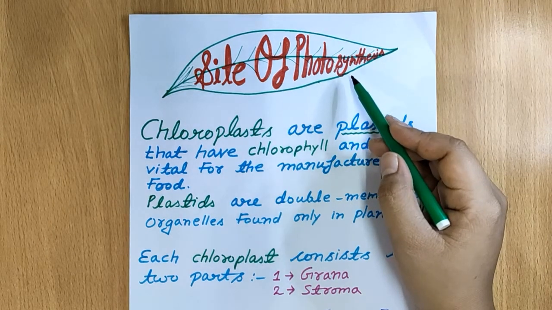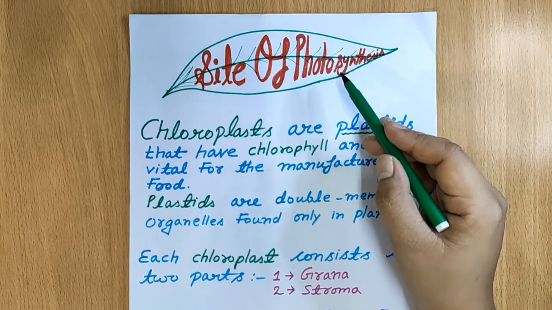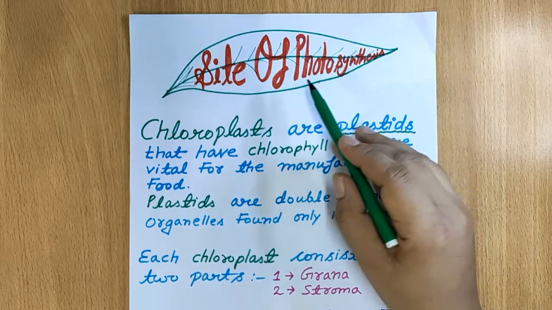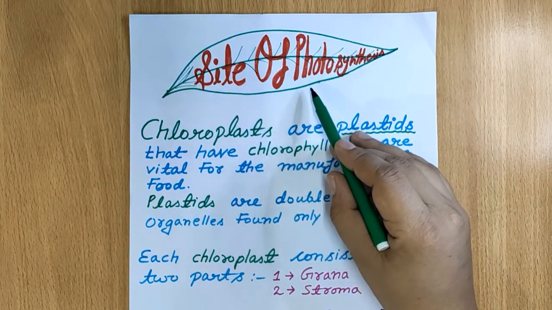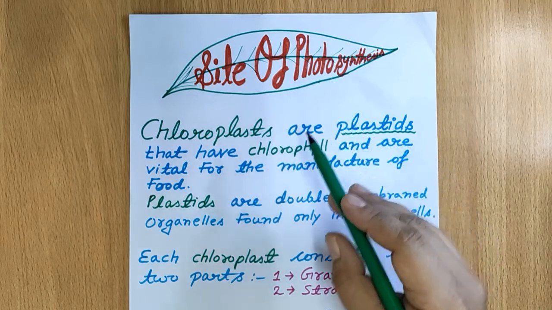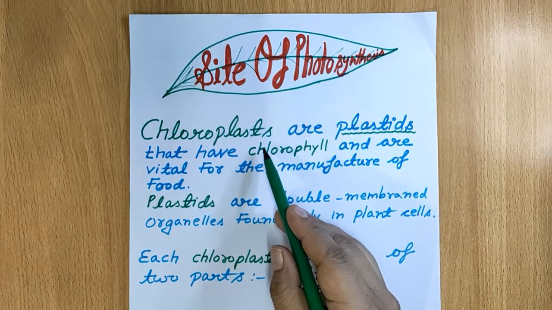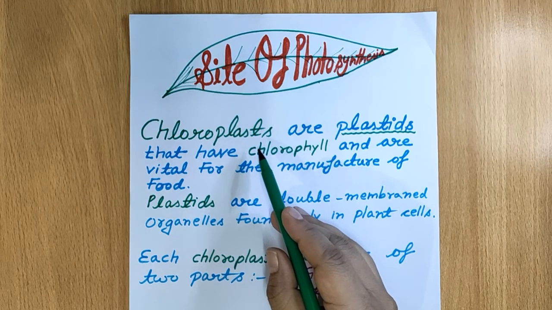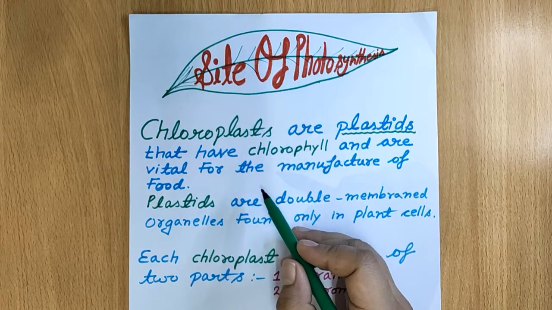In this video we are going to discuss where the process of photosynthesis takes place, that is, what is the site of this photosynthesis process. First of all we are going to cover the basic portion in which the photosynthesis takes place, and then we will be discussing the specific site of photosynthesis.